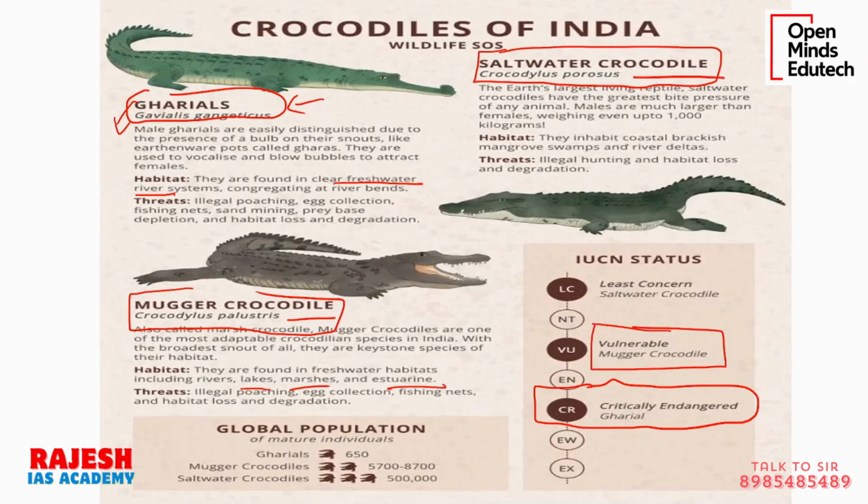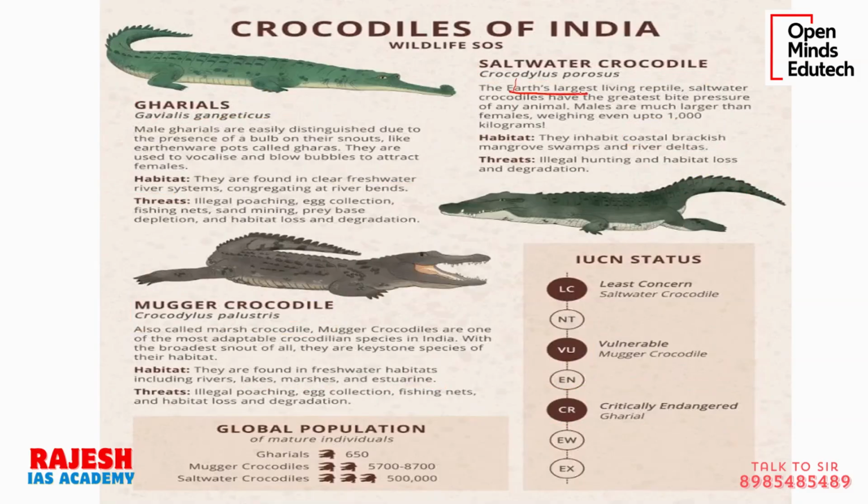Now see the saltwater crocodile. It is completely a coastal species. It lives in coastal sea water, coastal brackish water. Brackish means sea water. India has so much coastal area, and the number of saltwater crocodiles is very high. It is the Earth's largest living reptile, very large, 2 to 3 times human size. In reality it will be very scary because the number is high and it lives in a very large area. IUCN status is comparatively least concern. We are not worried about the extinction of saltwater crocodile in India much.